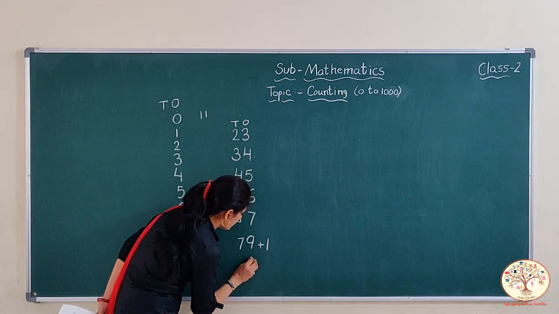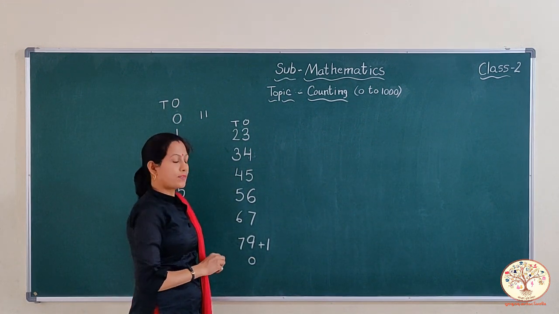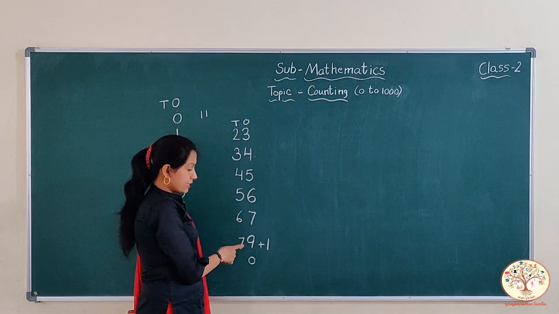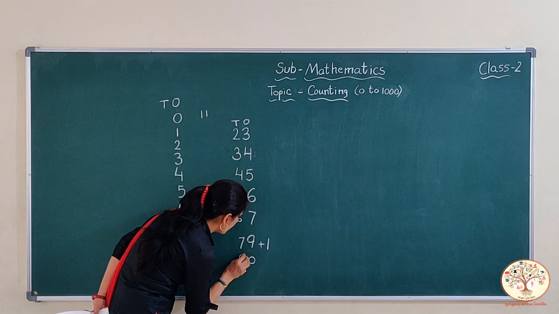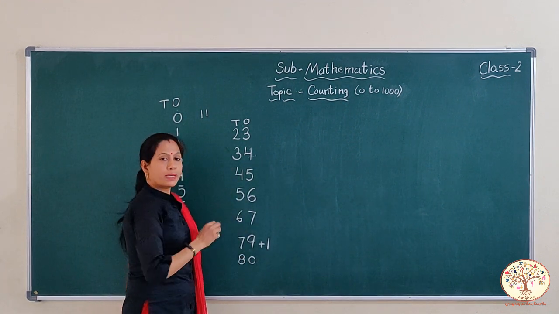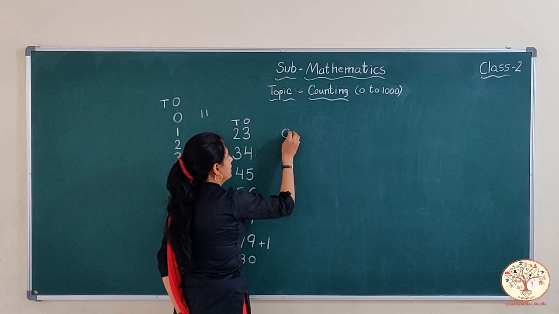So 0 remains here and 1 goes to the tens family. And there is 7 already. 7 gets 1 ten more and it becomes 8. So we get 80.